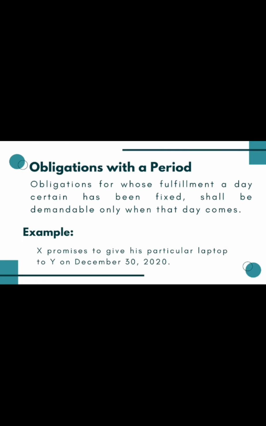Obligations with a period. Obligations for whose fulfillment a day certain has been fixed shall be demandable only when that day comes. An example of this is X promises to give his particular laptop to Y on December 30, 2020. So sa example, naghatag og exact day kung kanus-a mahitabo ang gipromise ni X nga laptop adto ni Y, which is on December 30, 2020.